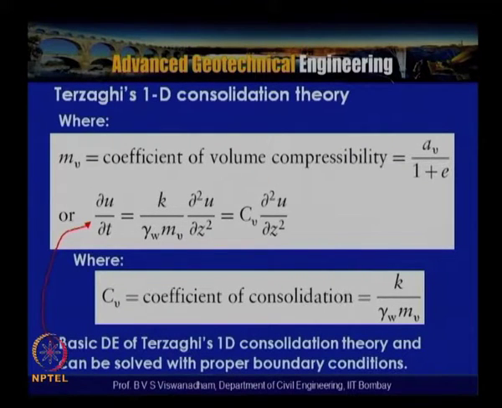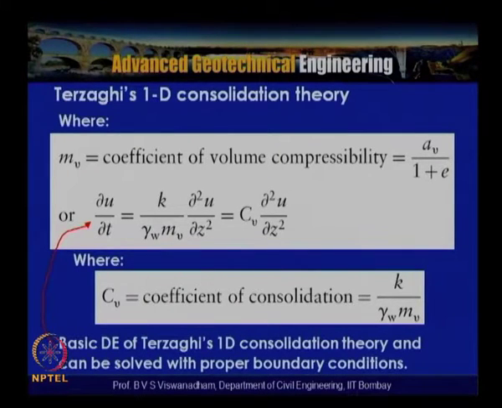If K is high, that means the permeability is high, then the Cv will be high, and the time rate of settlement will be very high. If K is low, like in marine clay, where it is 1 into 10 to the power of minus 9 to 1 into 10 to the power of minus 10 meter per second, then the Cv will be very low, and the consolidation will take a long time.